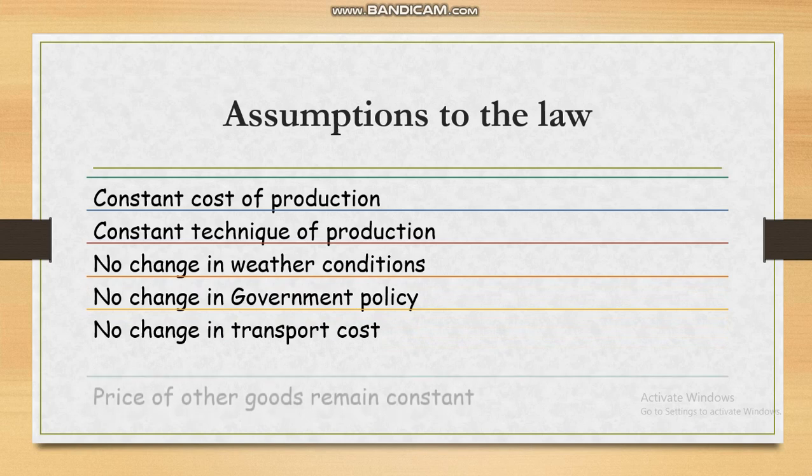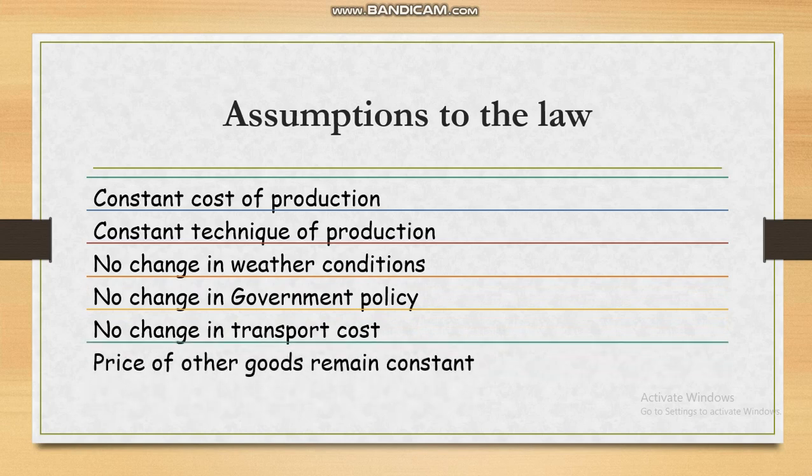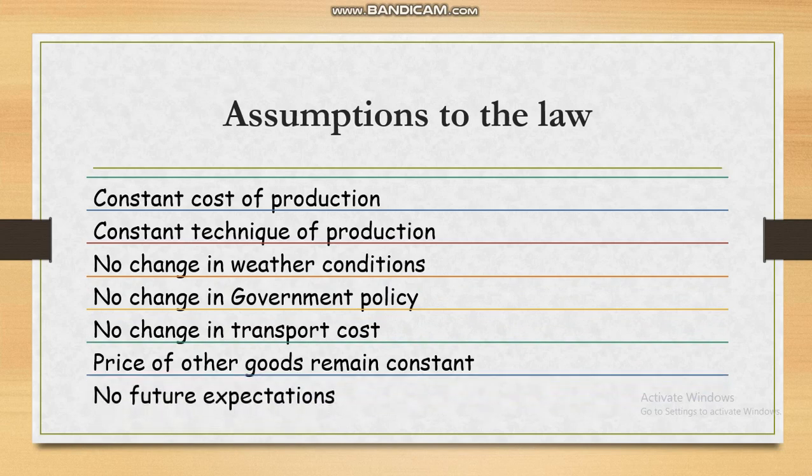If a producer produces shirts and jeans, and if the price of jeans increases, the producer may shift his resources from shirts to jeans, as he would make more profit in jeans. Although the price of shirts is the same, the quantity supplied has changed. In this case, the law of supply will not hold true, as the price of another commodity has affected the supply of one commodity. So the price of all commodities must be constant. If the producer expects the price of his commodity to rise in the future, he may withhold the supply in the present and hoard the goods. So in this case, the law of supply will not hold true.